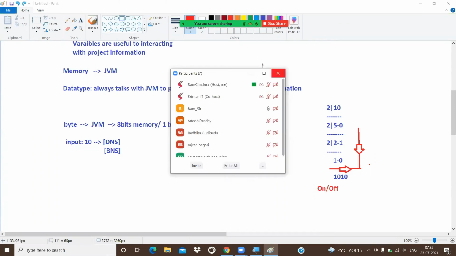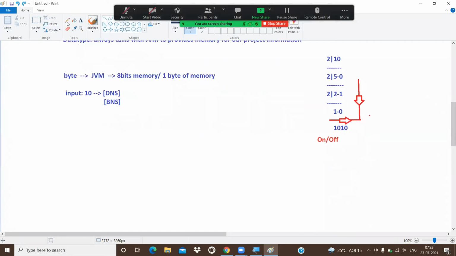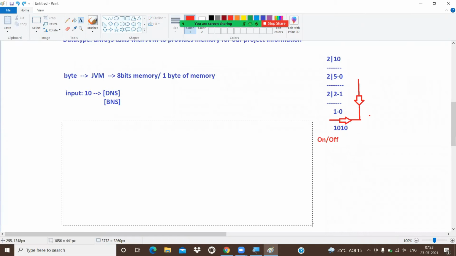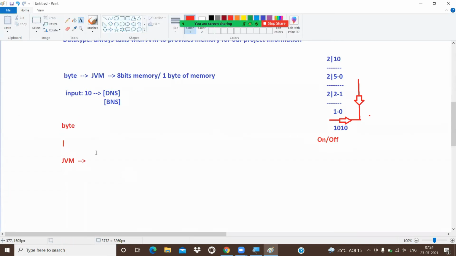Got the point or not? Here you have to observe very carefully, guys. Please concentrate here. Whenever we write a byte, JVM is going to provide 1 byte of memory. Sorry to use the word information. 1 byte of memory. That memory consists of how many bits?